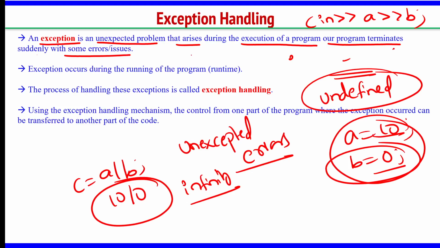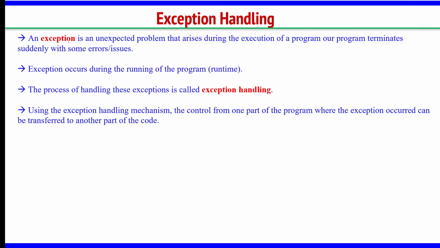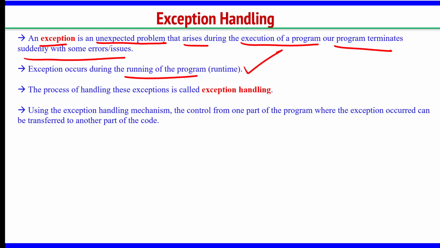In C++ it is inbuilt, meaning in C++ programs we can handle exceptions, because we have that feature, just like we have class and object. So, an exception is an unexpected problem that arises during the execution of a program. Our program terminates suddenly because of some errors. It occurs during running of a program, during runtime only this kind of problem can come. So, the process of handling these kinds of exceptions is called exception handling.